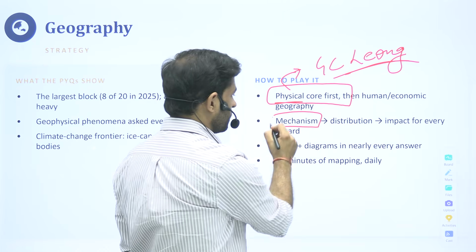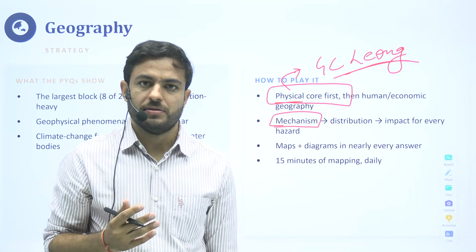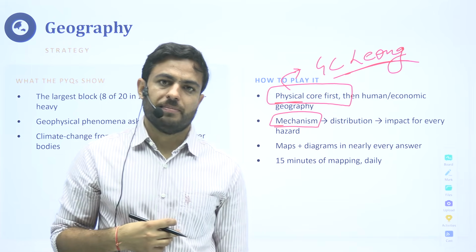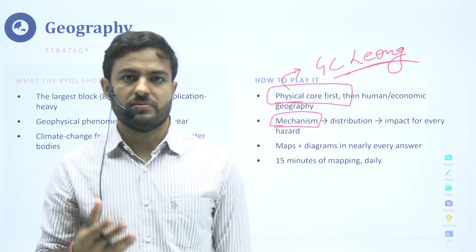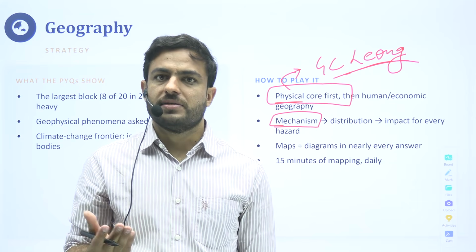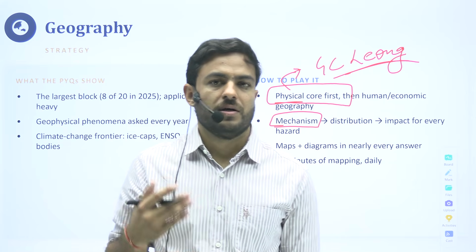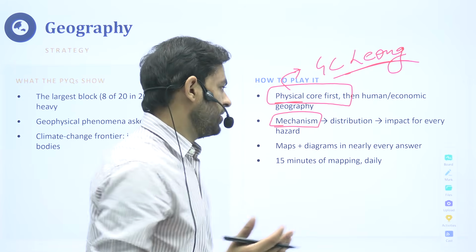Simple approach: what is the thing, and what is the mechanism of its formation? I'll take an example, volcano. What is a volcano? How are volcanoes formed? That is the mechanism part. Next is the distribution: where are volcanoes generally found in the world? What impacts does it have? And so on.